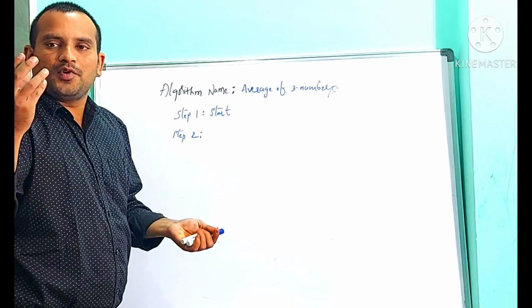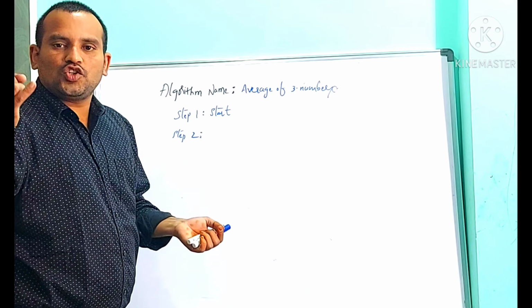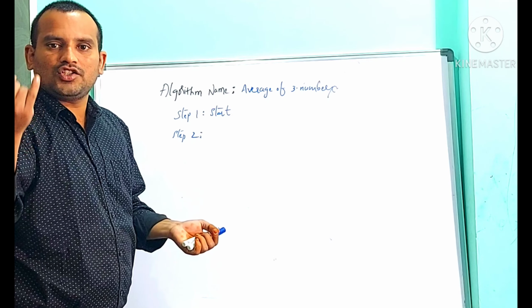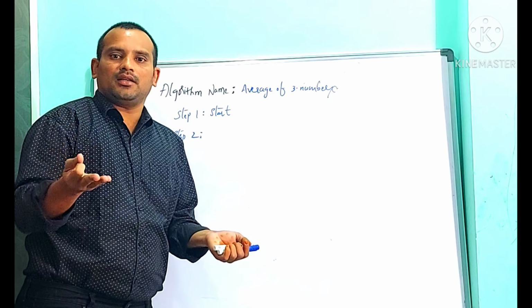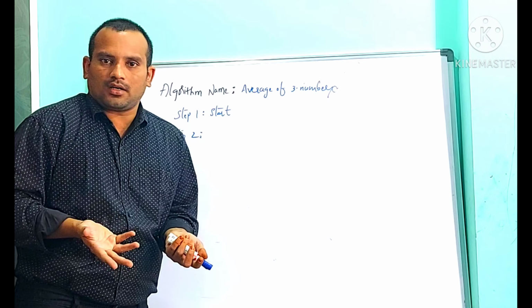First of all, if you want to find the average of three numbers, suppose assume three numbers are A, B, C. So without knowing A, B, C values, I cannot find average. Correct or not?